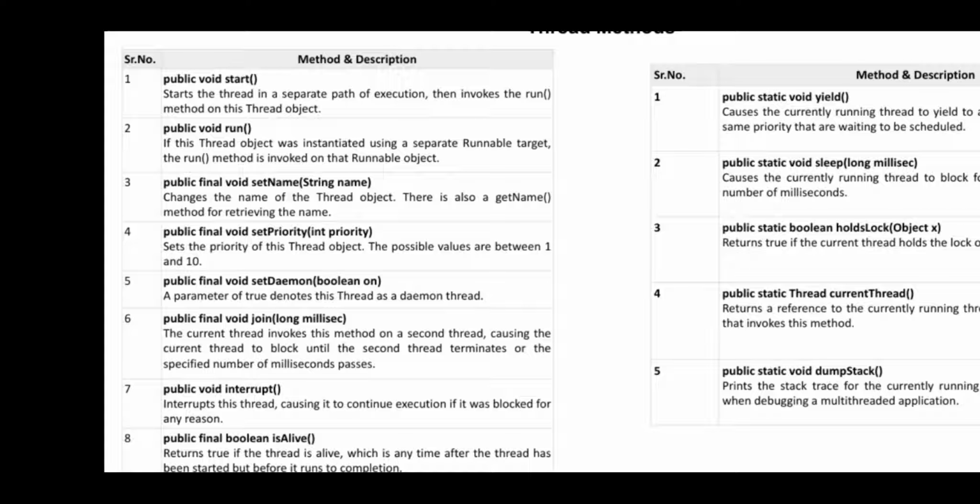Public void start starts the thread in a separate path of execution, then invokes the run method on this thread object. Start means this is a particular method which makes the thread execute, and then it is going to invoke the run method to define the thread object at the time of execution. Then you are going to have a run method.